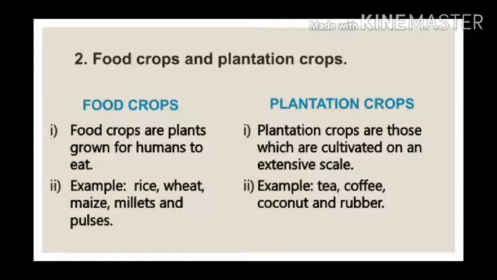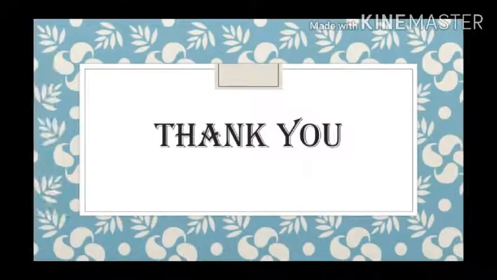Examples of food crops are rice, wheat, maize, millets, and pulses. On the other hand, examples of plantation crops are tea, coffee, coconut, and rubber. We must know that plantation crops are single crops that are cultivated over an extended area of land for commercial purpose. With this, we have come to an end of part 2.